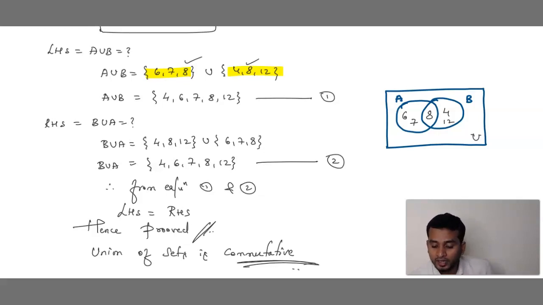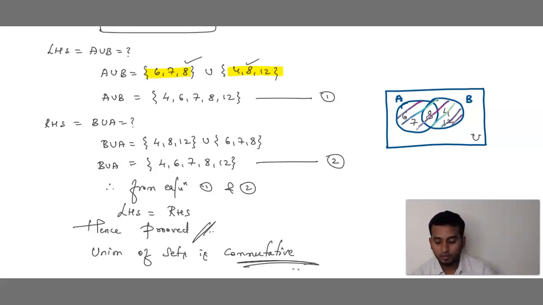How to shade the main answer? A union B is nothing but this. Just shade the inside part. That is nothing but A union B. The shaded region represents the main answer. Understood? Is this clear? Very good.